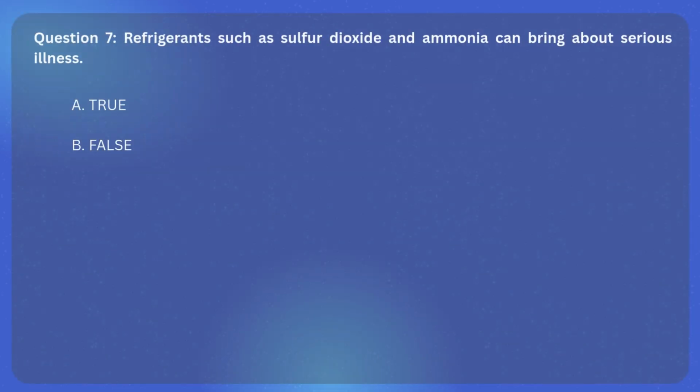Question 7. Refrigerants such as sulfur dioxide and ammonia can bring about serious illness. A. True. B. False.